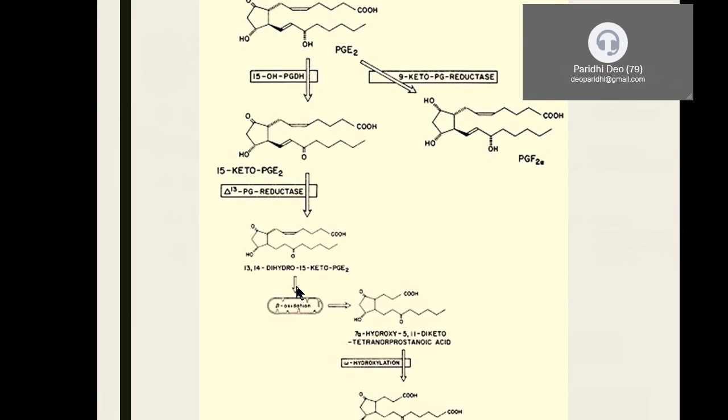The fate of this molecule is that it undergoes a series of beta oxidations, similar to the beta oxidation that we have studied in the earlier classes. Further it undergoes omega hydroxylation, resulting in various products. Till here, if you know, that is more than sufficient. These two enzymes are very important: 15-hydroxyl prostaglandin dehydrogenase and delta 13 prostaglandin reductase. These are the two important enzymes with respect to the catabolism of prostaglandins.